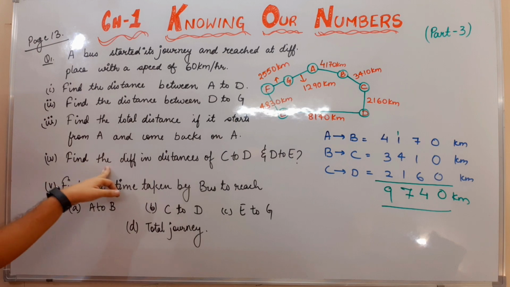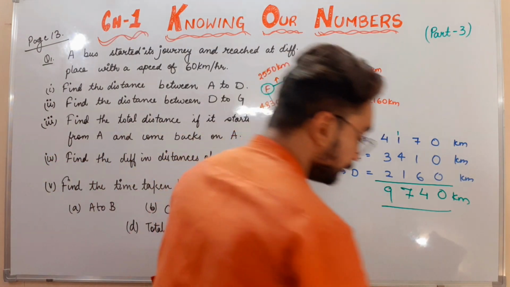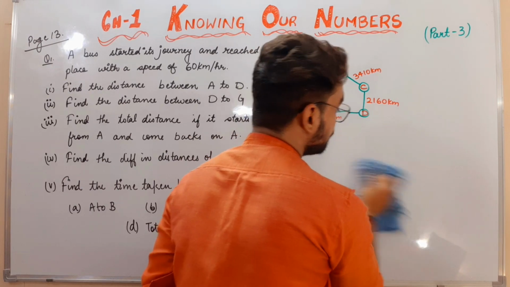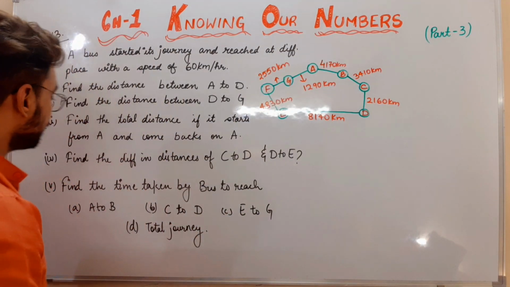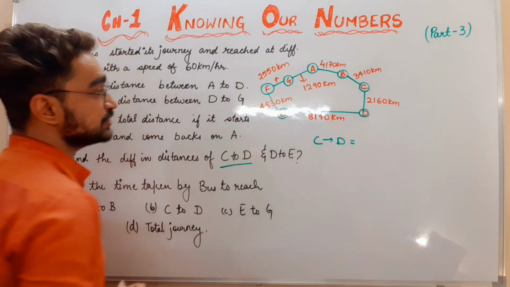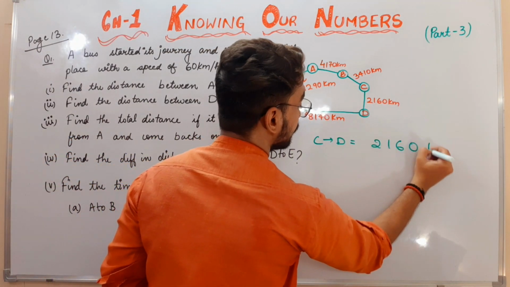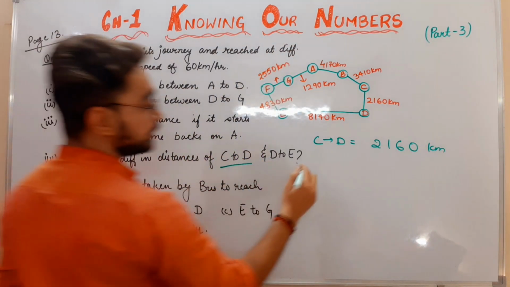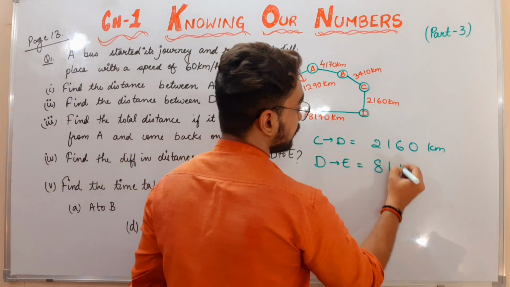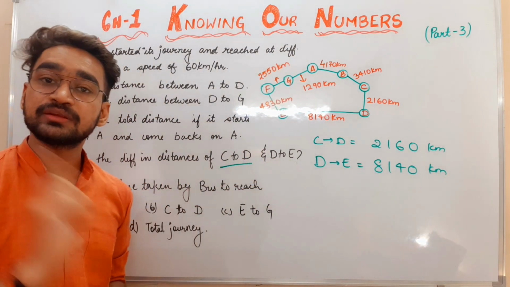Fourth part is find the difference in distances of C to D and D to E. What we need to do here, we have to find out the difference in the distances, like which is bigger or which is smaller and by how much. So if I am saying C to D, how much is it? C to D, 2160 kilometers, right? And if I am asking from D to E, how much? 8140 kilometers. Now I want to find out the difference, which means I want to subtract it.